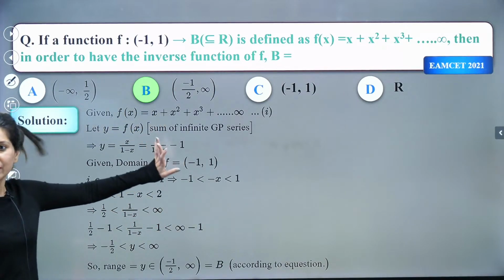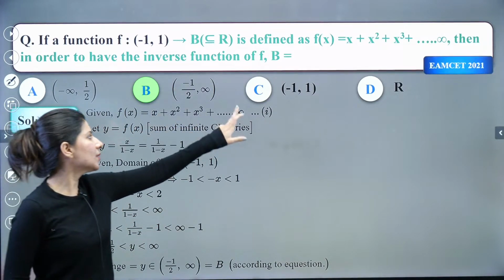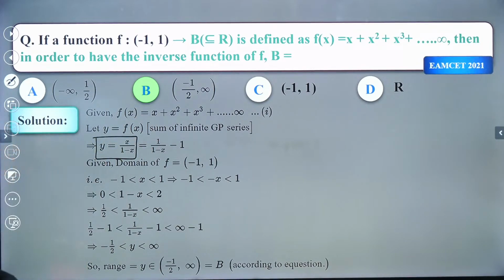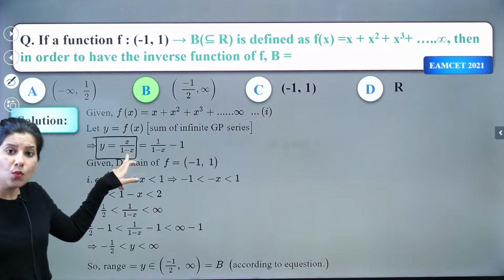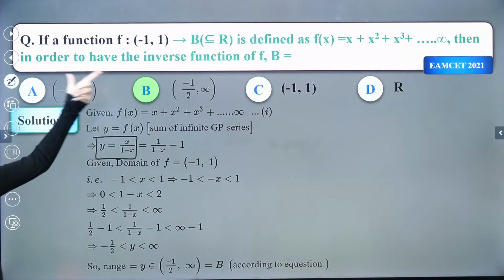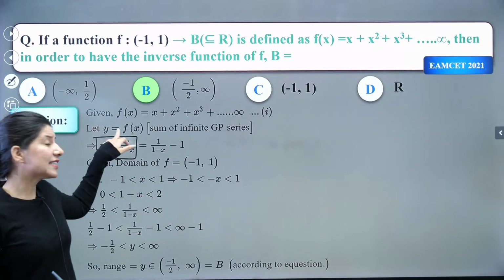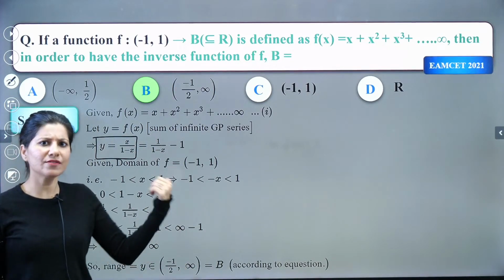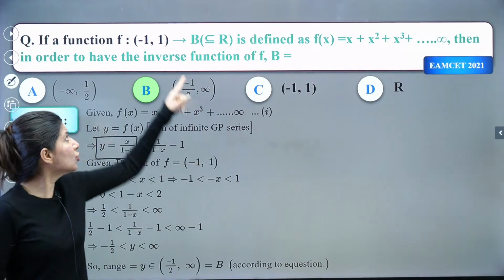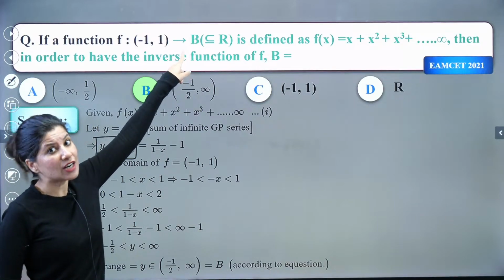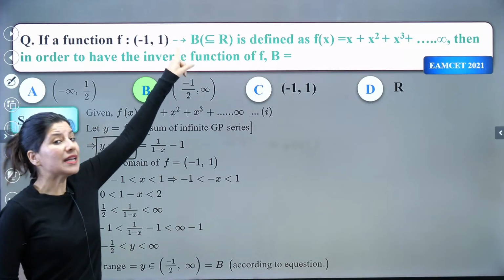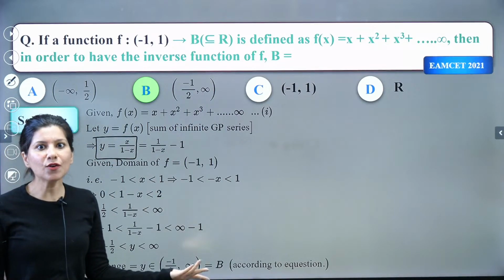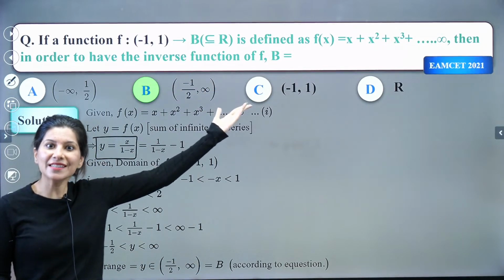So let me just tell you the glimpse of this particular question. f(x) was given to you and this is an infinite geometric progression. So we have applied the geometric progression formula. So y is coming out as x upon 1 minus x. Now the question is saying that the inverse of this f(x) exists. That means this function should be onto, along with being one-one. That means range should coincide exactly with set B. So codomain and range should match. If I calculate the range of this function, I will get the codomain, which is set B, and that's what they are asking for.